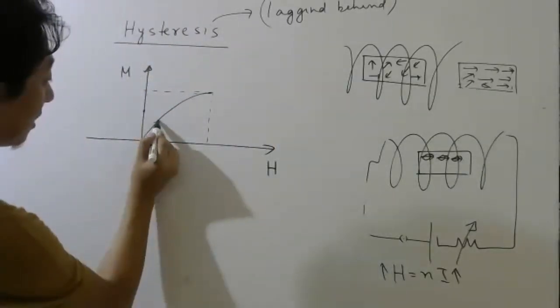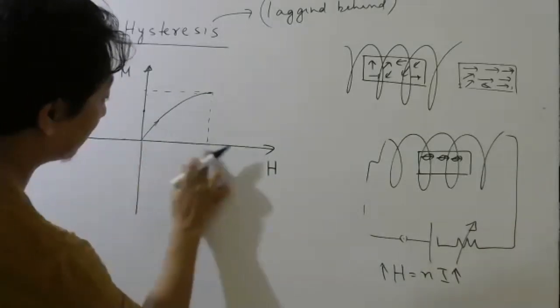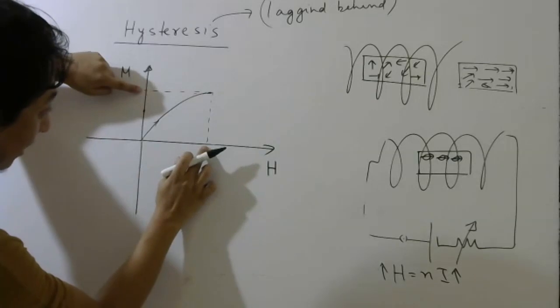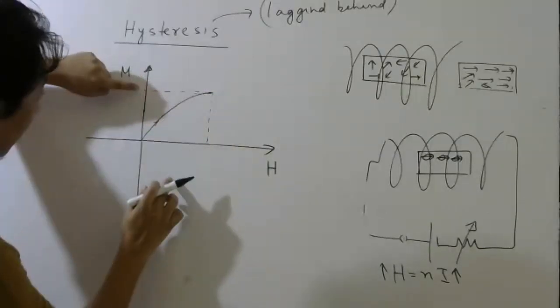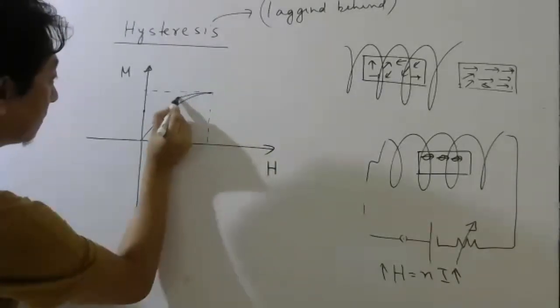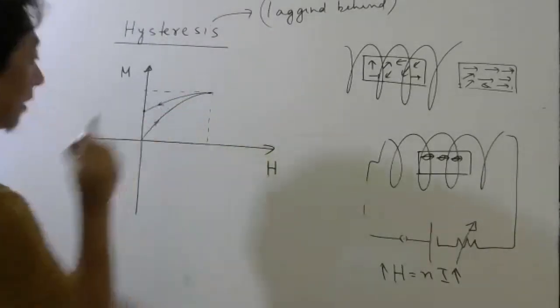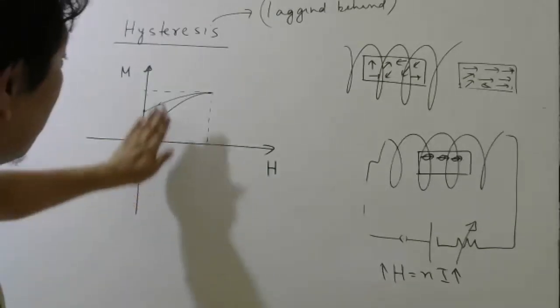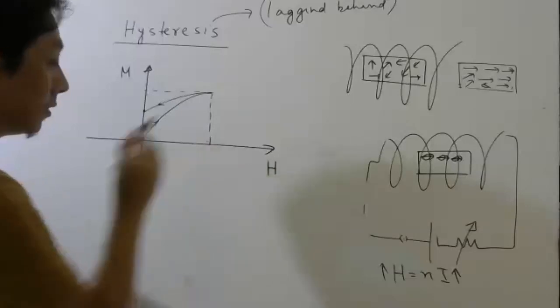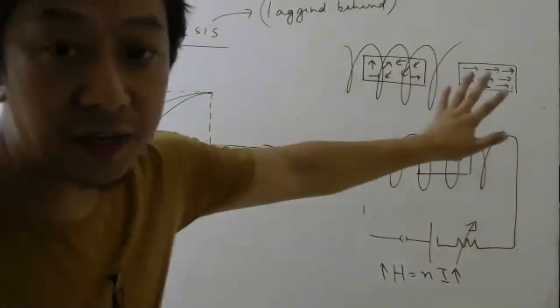Matlab, the graph goes like this while increasing H. M also increases. But while bringing H to 0, this coordinate doesn't go to 0. It stops somewhere here. So the graph goes like this. Okay. So try to, this much part you have understood, students. This much part you have understood what is happening.